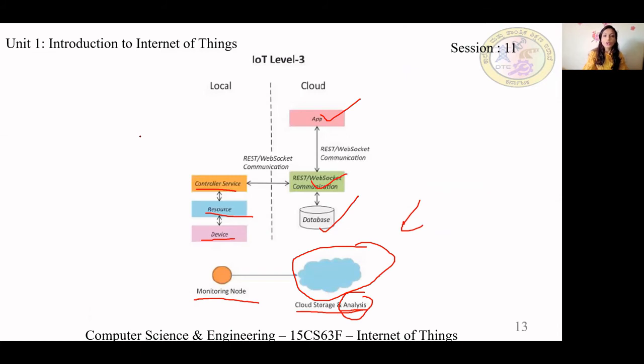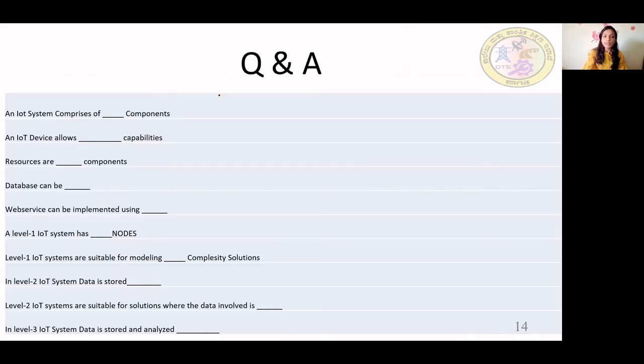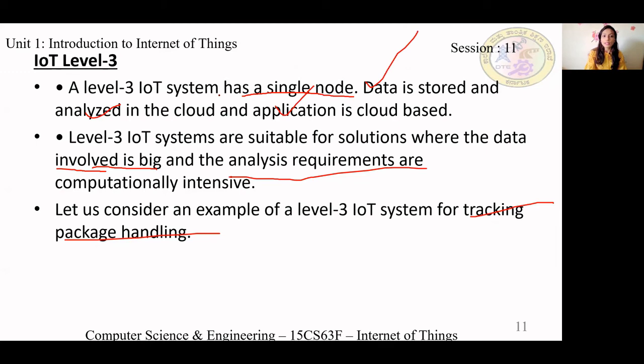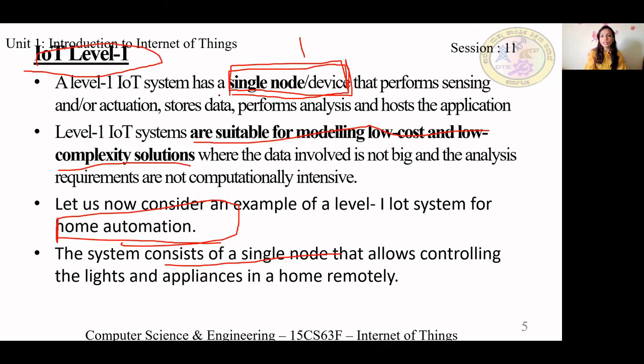This is how your IoT level 3 looks like. It is the same as IoT level 2, the only difference is analysis. This analysis part is done by the cloud instead of the monitoring node which is there at the local. So, did you understand the difference between IoT level 1, level 2, and level 3, where we have a single node only?